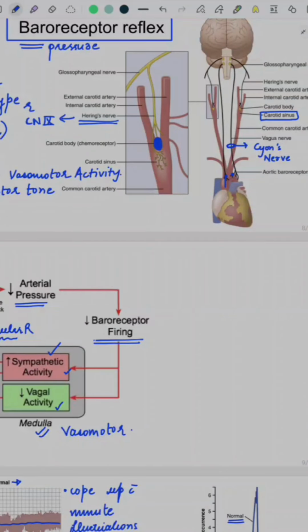Principally, they are sensitive to the concentration of oxygen and hydrogen ions, indicated by pH. These also function in a similar manner, but the BP level at which they activate is different.